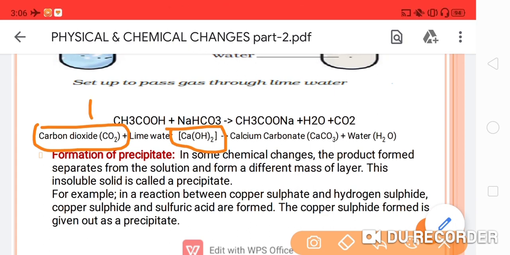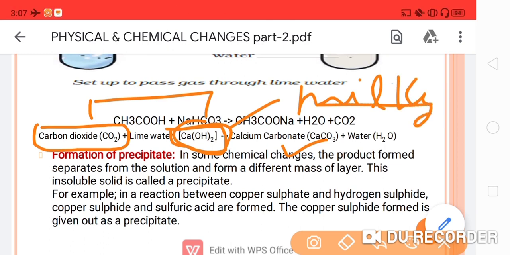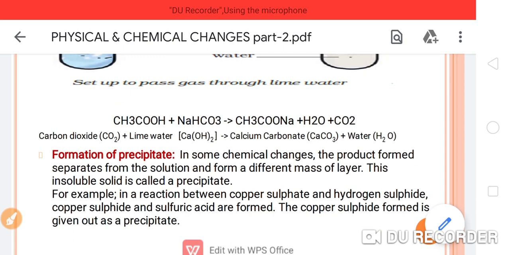Both reactants, 1 and 2, react to form a new compound, that is calcium carbonate. And due to this calcium carbonate formation, the solution of calcium hydroxide becomes milky, and water is produced. So this is the chemical reaction which is going on during this experiment.